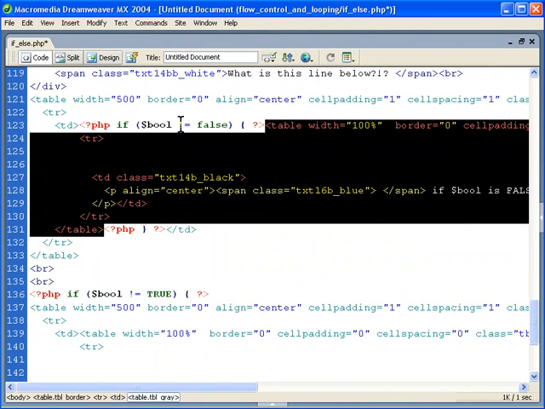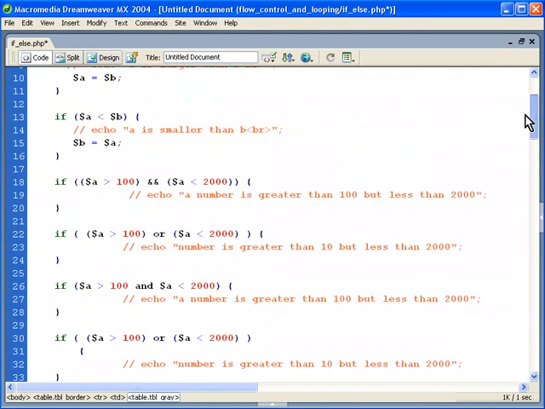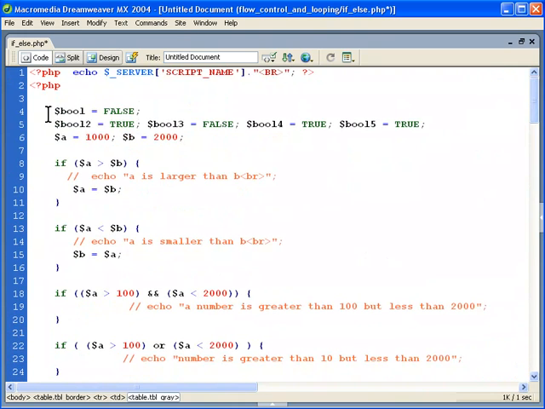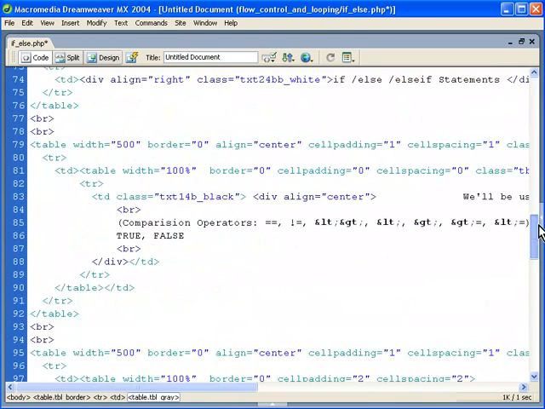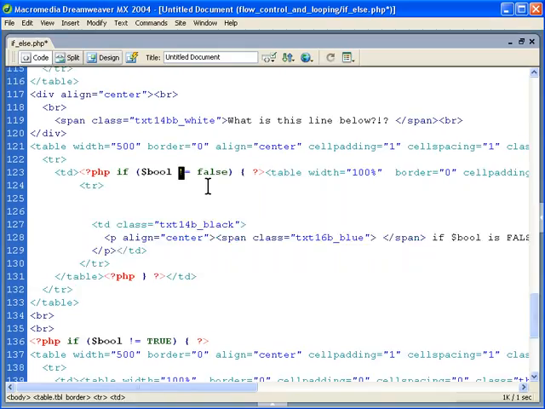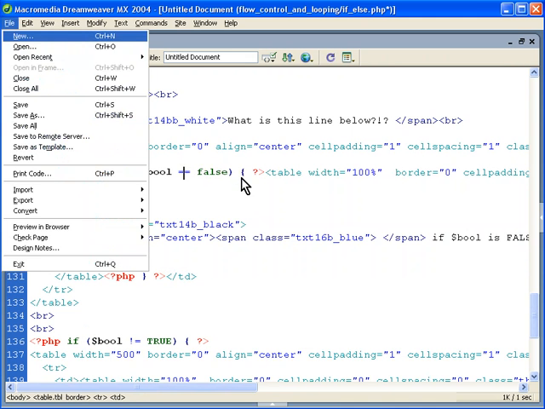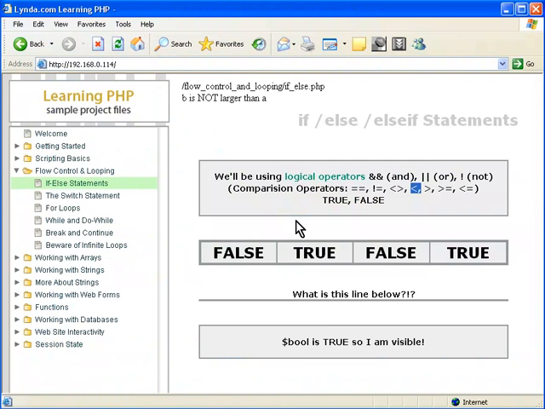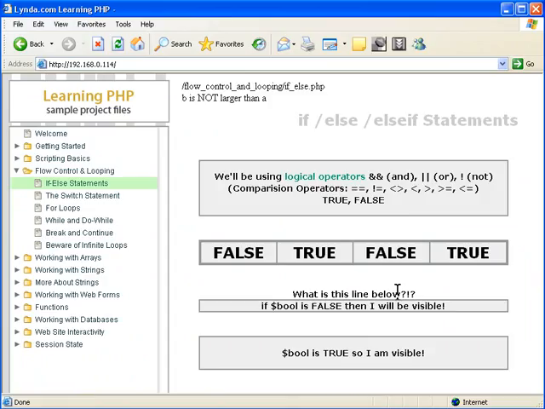So if we look at the example here, we say, well, what is this line here below? That's because this Boolean value, if you look at the top, is set to false. And what we do is we have this set to check if it's not equal to false. And since it is false, this doesn't get executed. So we will change this to equals false. Save that out, right click, refresh, and then you can see it's taken care of there. It's added here.